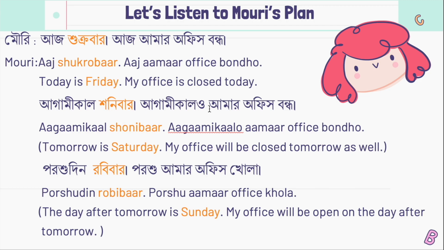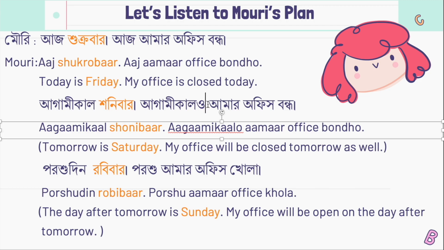So here agamikal means tomorrow, and when she says agamikalo amar office bondho, this o indicates as well or to or also. So when we join this o with agamikal, that means agamikal also her office will remain closed, because she has already said aaj amar office bondho, that means today my office is closed. Agamikal, that means tomorrow my office will be closed as well. So this o means also.